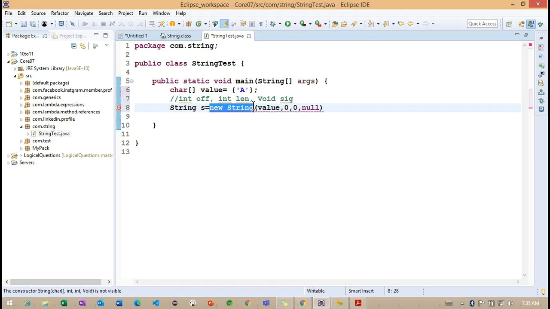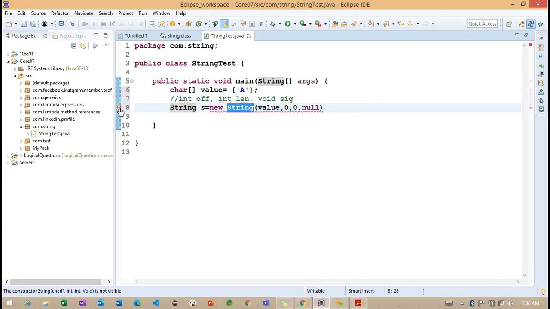So how can we create the object? Basically, it is correct. To create an object of any class, we call the constructor. Without the constructor, we cannot create an object. Getting the point.